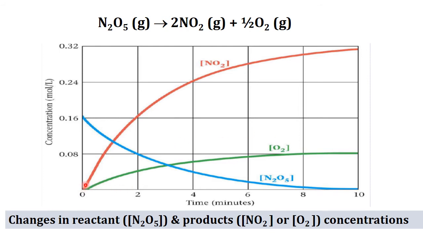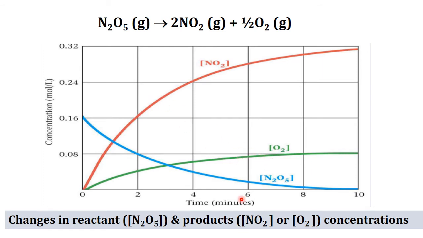Now come to the formation of the products. Here we have two products, nitrogen dioxide and oxygen. When you come to the formation of nitrogen dioxide, we can see that with time the formation increases gradually. This increase in the concentration of nitrogen dioxide can be seen in the red color curve. Now come to the curve shown in green color, that is the formation of oxygen. Here also a gradual increase in the concentration of oxygen can be noticed.